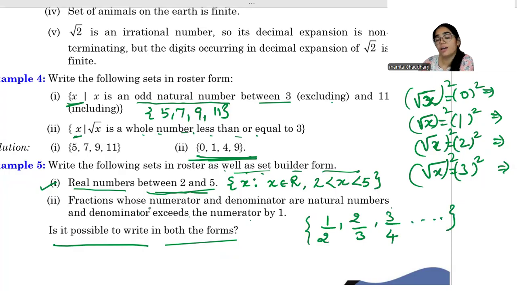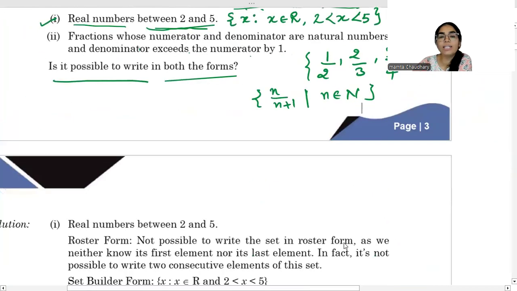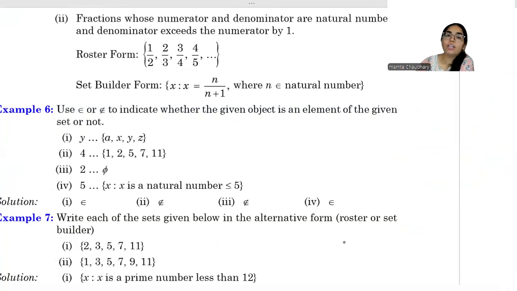Now, can we write it in set builder form also? Let's check. So set builder form, what will we write? n upon n plus 1, where n belongs to natural numbers. Capital N denotes natural numbers. Right? Okay. So understood? This can be written like this also. Or instead of this, you can simply mention x also, where x is n upon n plus 1. Same thing. You can write it in any way.